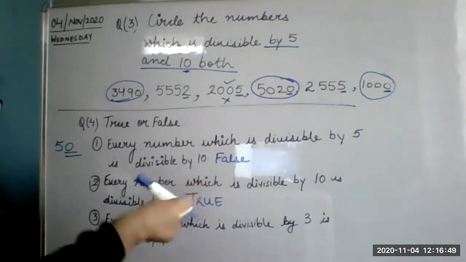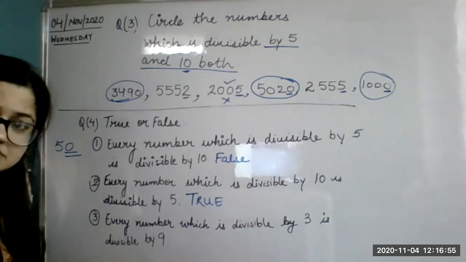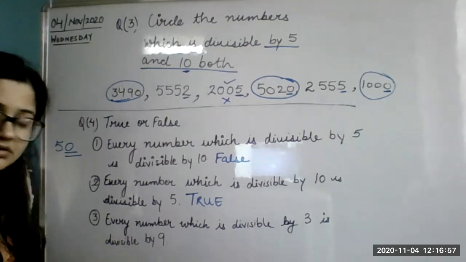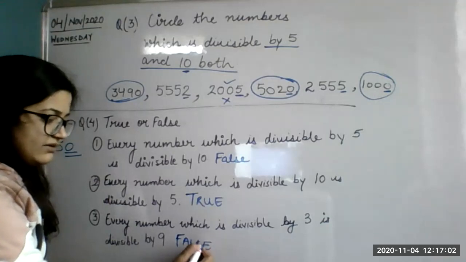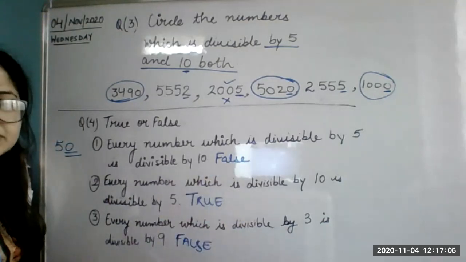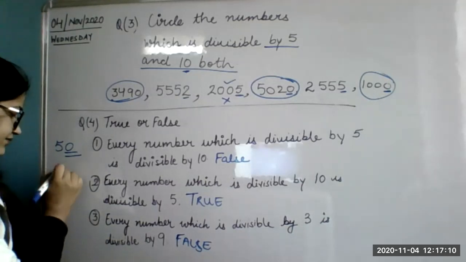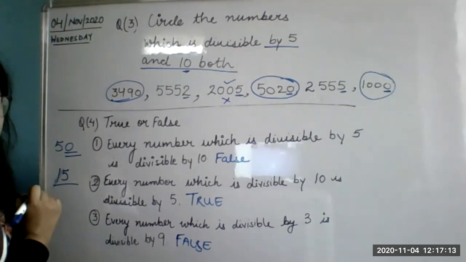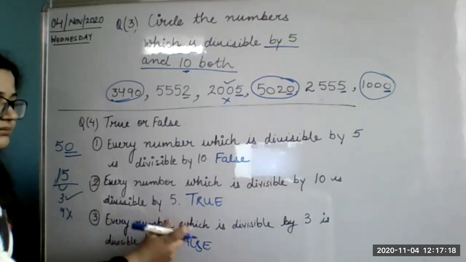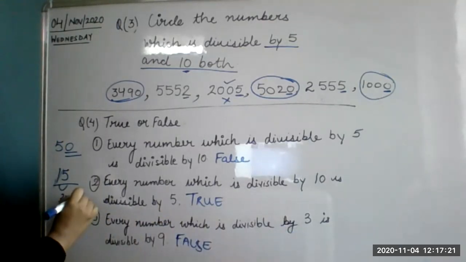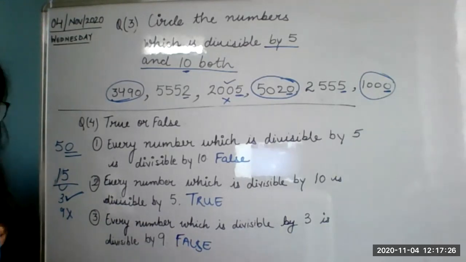Every number which is divisible by 3, it is divisible by 9 also. No. But if it were every number which is divisible by 9 is divisible by 3, then it would be correct. For example, let's take an easy example, 15. 1 plus 5 is 6. It is divisible by 3, but it is not divisible by 9. So every number which is divisible by 3 is not necessarily divisible by 9. So this one is false.